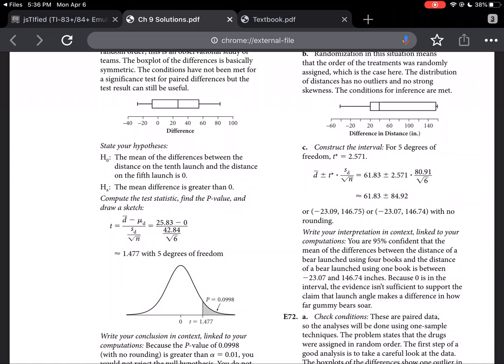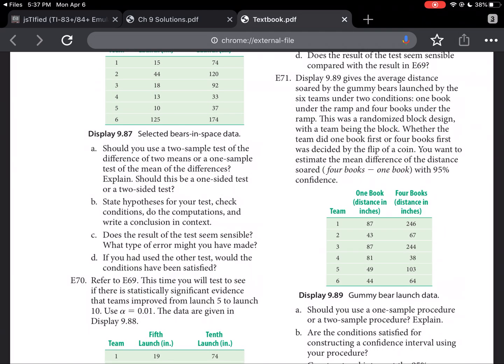So that means that the difference between the 4-book launch and the 1-book launch is somewhere between negative 23 inches and positive 147 inches. So that really means that maybe launching with 4 books is causing you to not launch as well. And if you did use 4 books, you'd see that that might have to do with the fact that the angle being launched is just too steep. But most of the time it does appear that it has an improvement as much as 146 inches, which would be quite a bit. But nonetheless, 0 is in that confidence interval, so you do not have statistically significant evidence to show that one book's launch is better than the other. We definitely have just different types of launches.